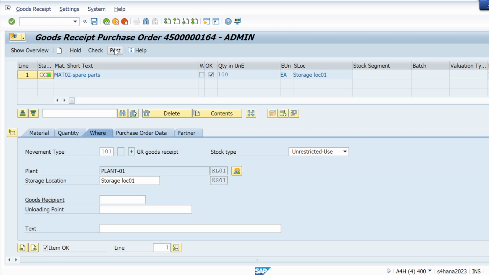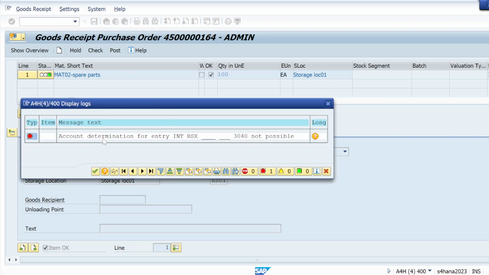Just see, I'm not facing that error. I am facing another type of error, account determination. This is another type of ticket that I will tell you how to resolve. But I'm not facing that material ledger error.